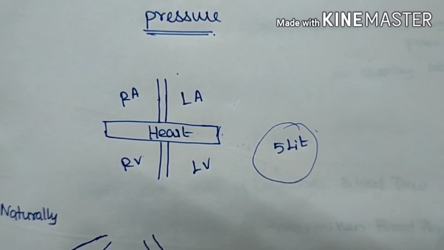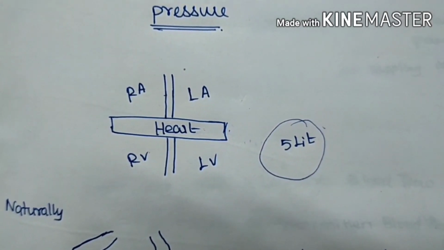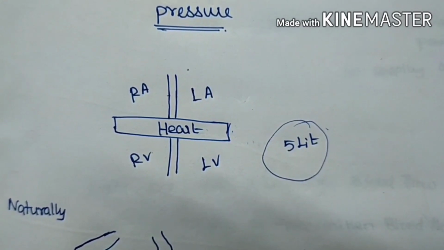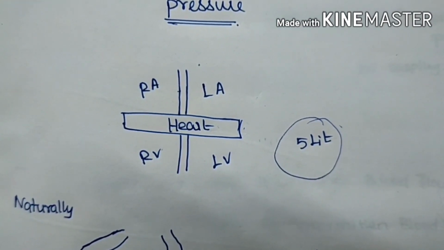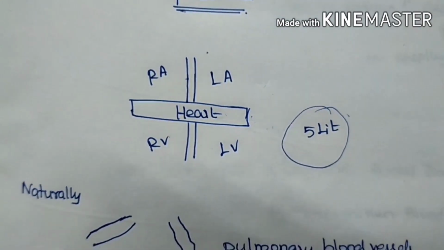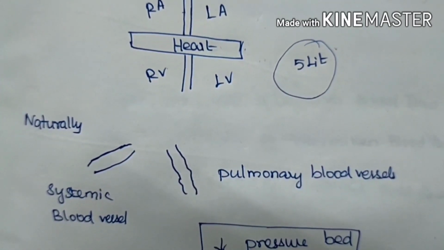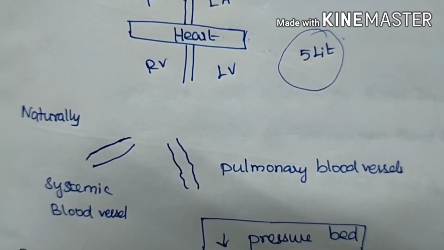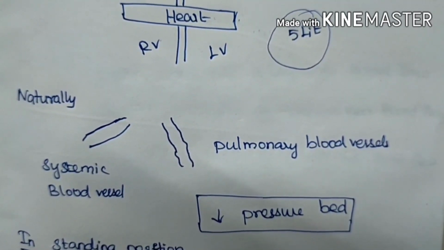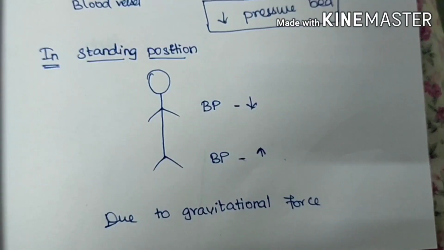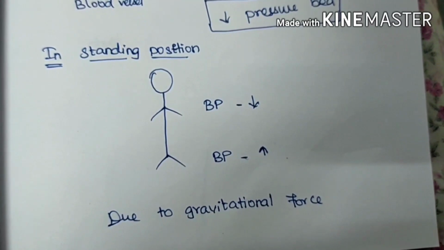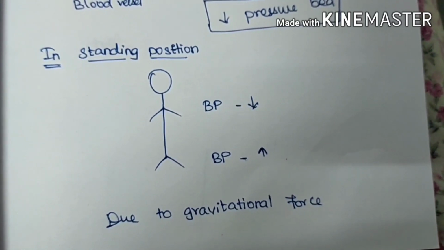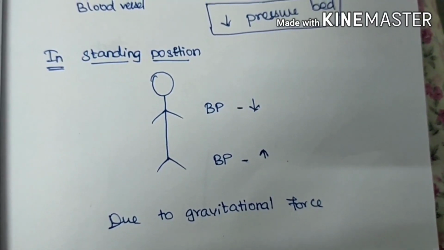And now talk about the pressure. So the amount of blood from the cardiac output is 5 liters per minute. So lung receives the blood from right ventricle and naturally pulmonary blood vessel is more distensible than the systemic blood vessel. So lung has low pressure bed. In standing position, upper extremity blood pressure is low and lower is high due to the gravitational force.